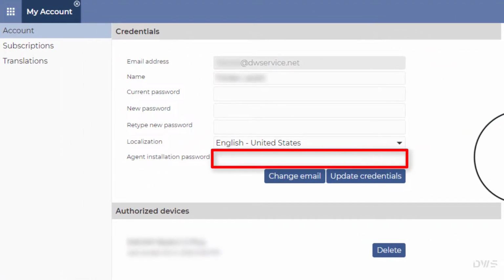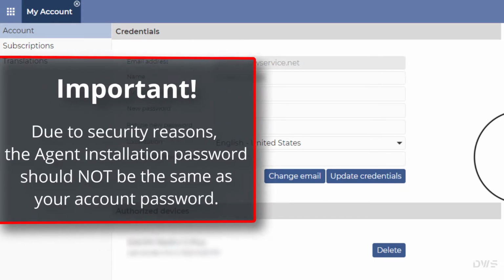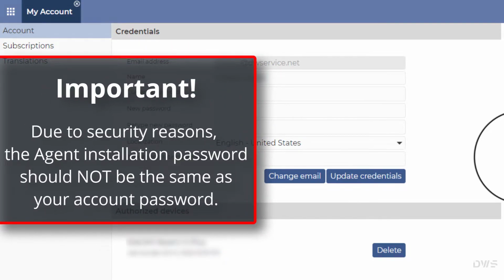Here you can enter a password that you can use when you install the agent. With this password, you can install as many agents as you want, until you change the password to a new one, overriding the current one. Important. Due to security reasons, the agent installation password should not be the same as your account password.